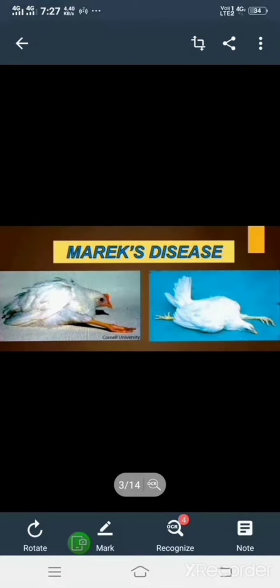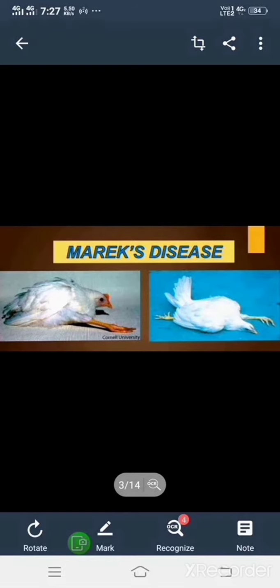Then how to treat the diseased fowls? By giving proper diet, antibiotics and providing good sanitation, we can treat the diseased fowls, and it can be prevented by giving the vaccine. In this way, the fowls are protected from Marek's disease.